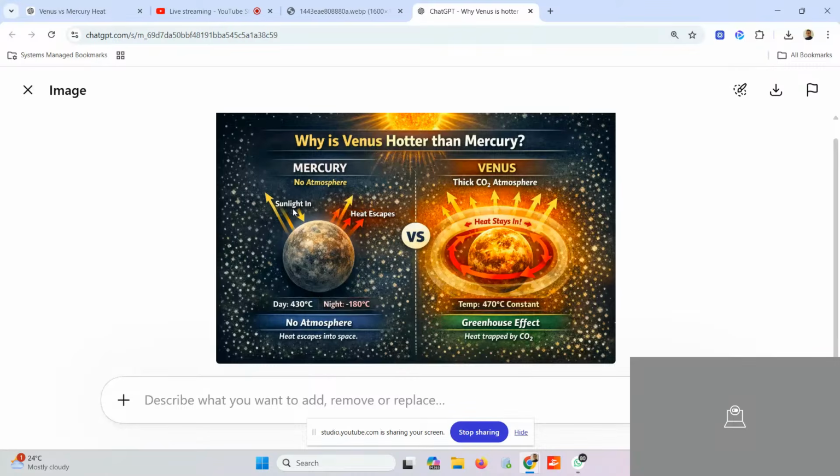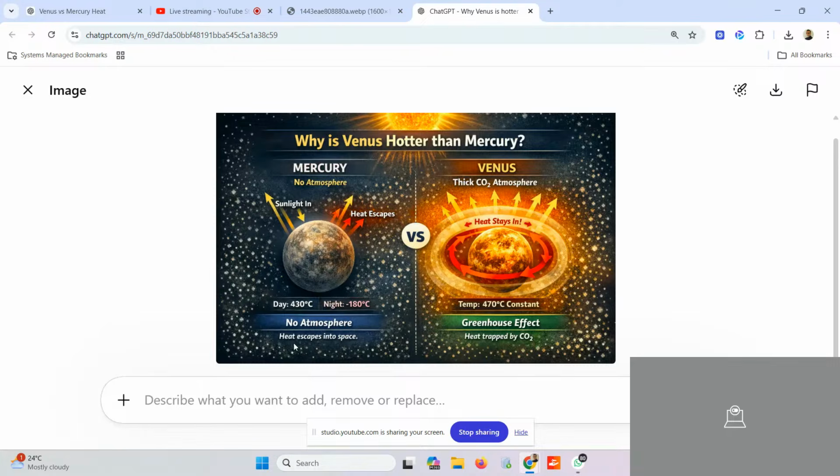But in the case of Mercury, two things. First, it moves very fast. It's the fastest planet. Also, there is no atmosphere. So whatever sunlight comes, the heat escapes because there is no atmosphere. In the day, the temperature can go up to 430 degrees Celsius, but at night it's minus 180 degrees Celsius. So see how much difference there is.